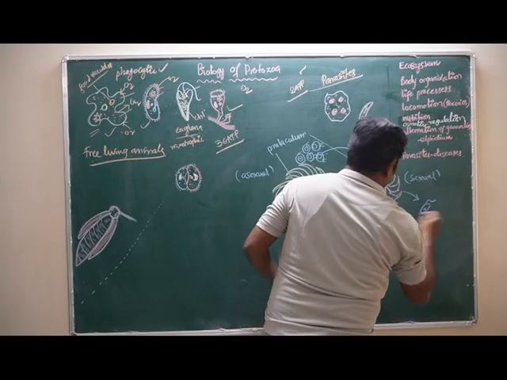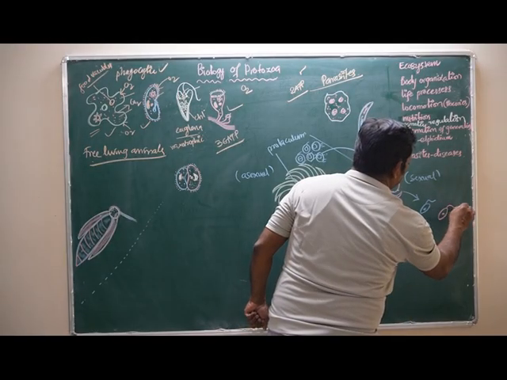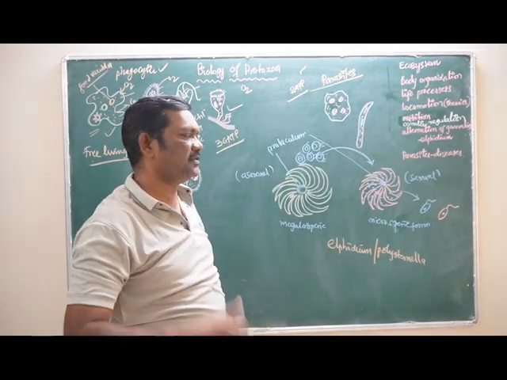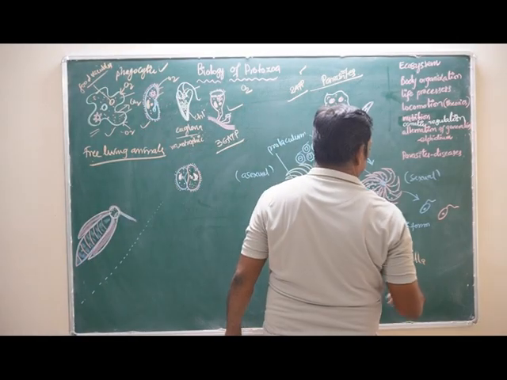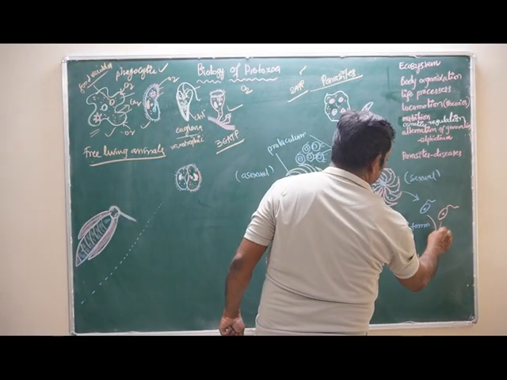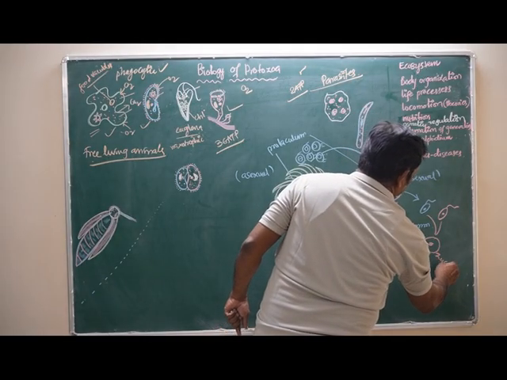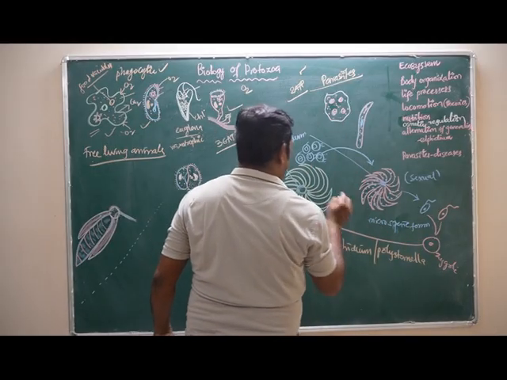In the microsporic forms, male gametes and female gametes can form. Actually, these two are the same. They are male gametes and female gametes, but that is called isogamy, meaning the same type of gametes are formed. By the fusion of these gametes, a zygote is formed. This is called the zygote.